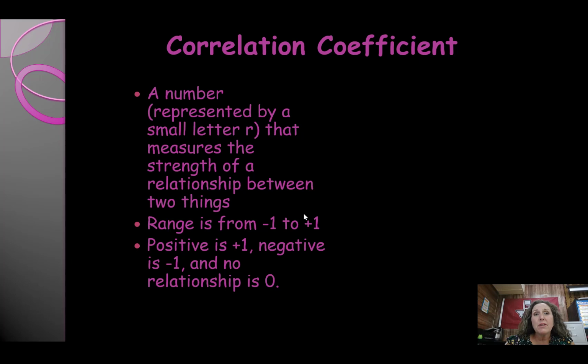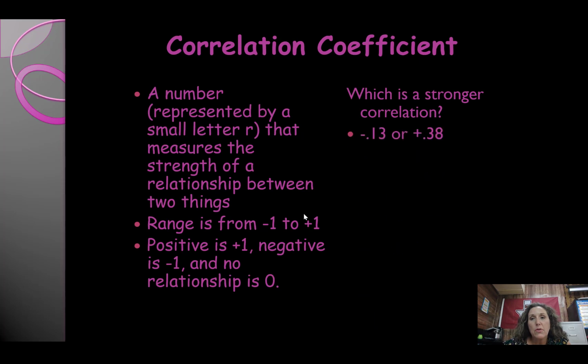If the decrease of one thing causes the increase of another, let's say if people eat ice cream and it causes murders to go down, that's going to be a negative correlation, okay? If people eat ice cream and murders go up, that would be a positive correlation, okay? So the correlation is either positive or negative, but there's still a correlation there. There's still some sort of link between the two.